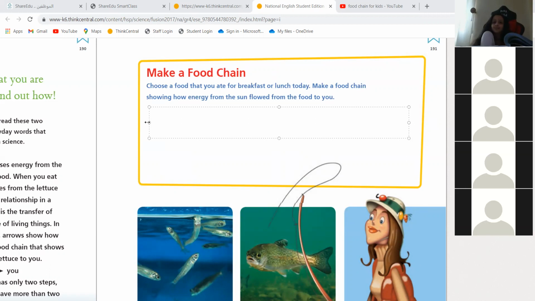Egg sandwich, very good. Okay, let's start with the first link in our food chain. We can write it backwards, do you know? To make it easier for me or for you. So let's start with you or me, let's say. All right, this is too big. All right, me, what did you eat?